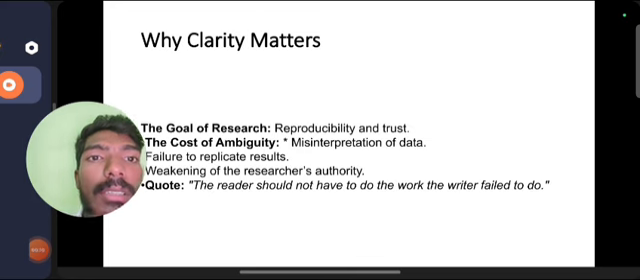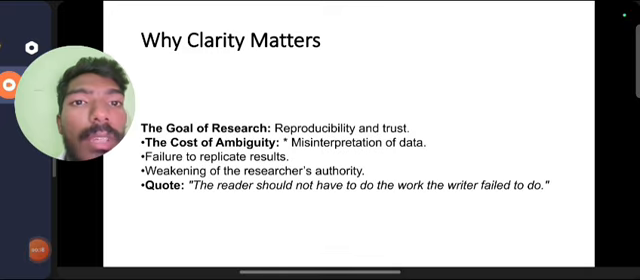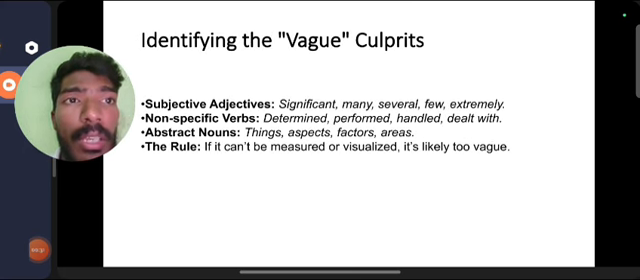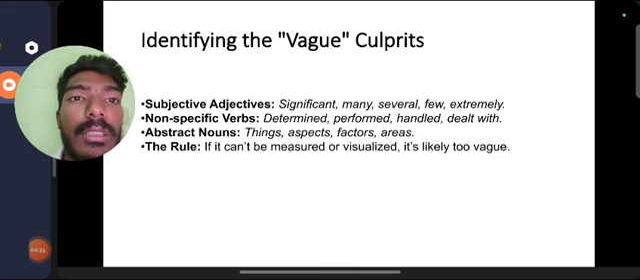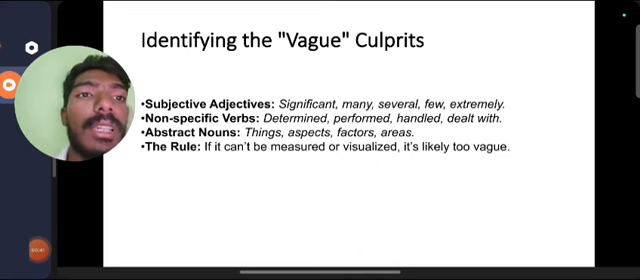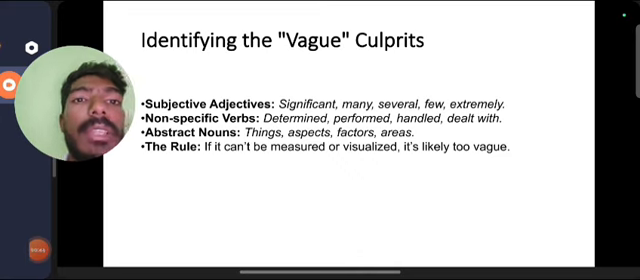Why clarity matters? The goal of research: reproducibility and trust. The cost of ambiguity: failure to replicate results, weakening of research authority. Quote: the reader should not have to do work the writer failed to do. Identify the vague: plurals, subjective adjectives such as significant, many, several, few, extremely; non-specific verbs such as determined, performed, handled, dealt with; abstract nouns such as things, aspects, factors, areas.